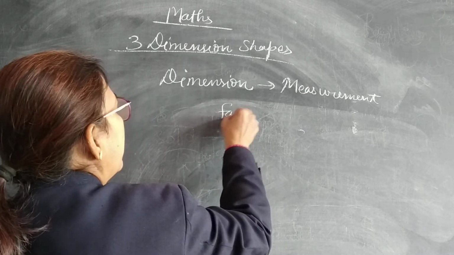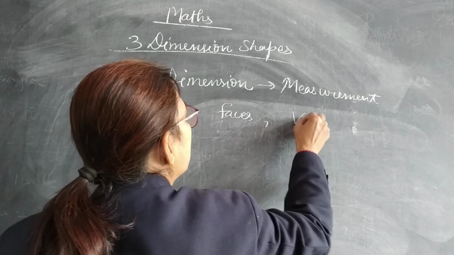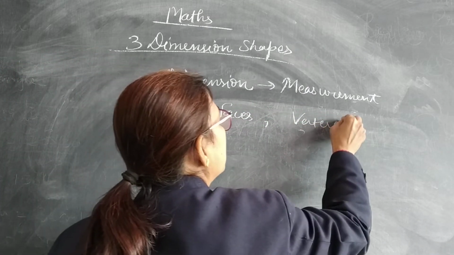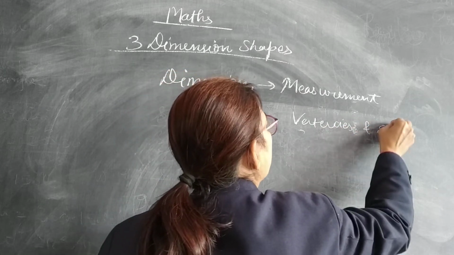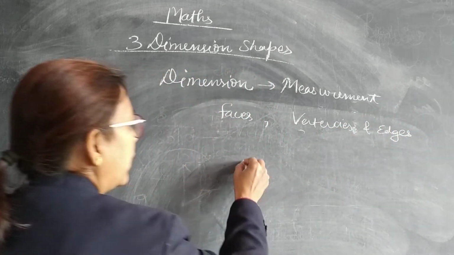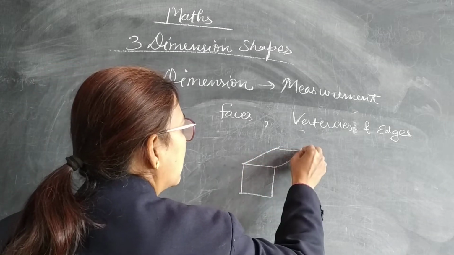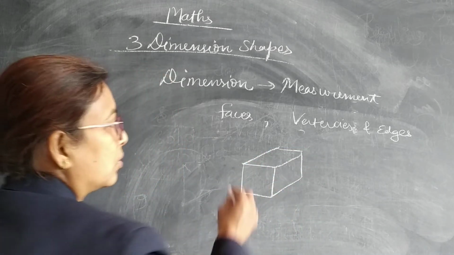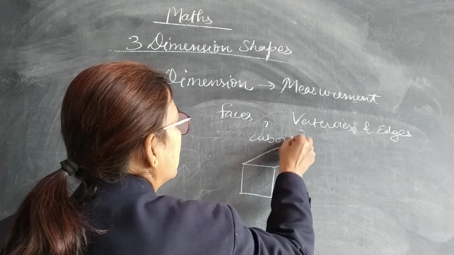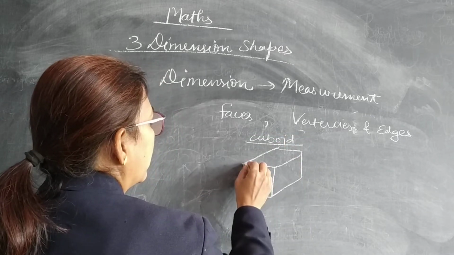Now what is the meaning of faces, vertices and edges? First I am making a cube because it is very easy to recognize. I have made this as a cuboid.